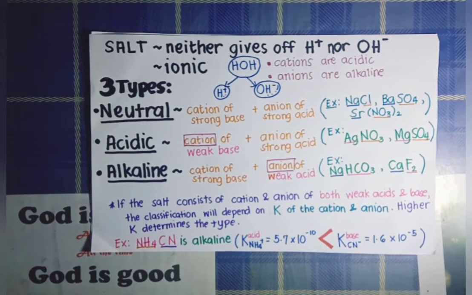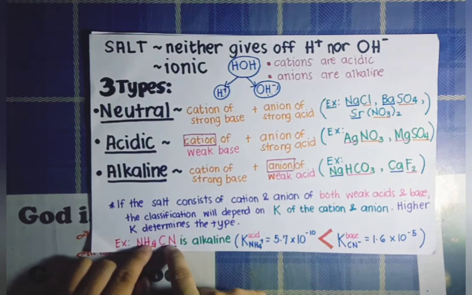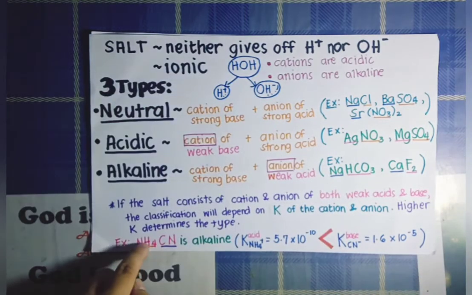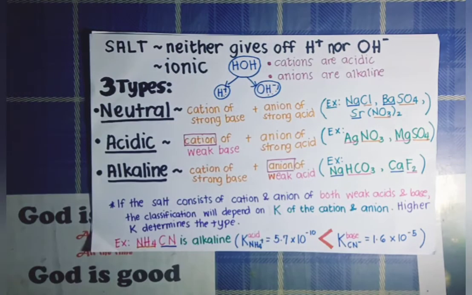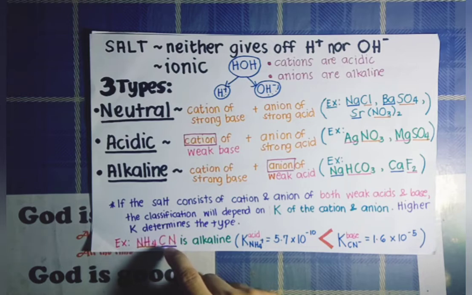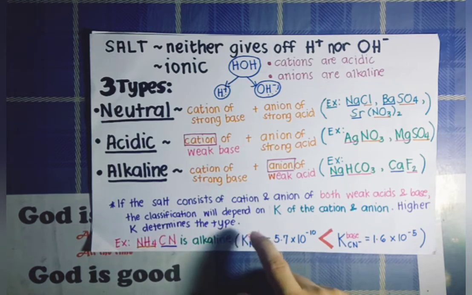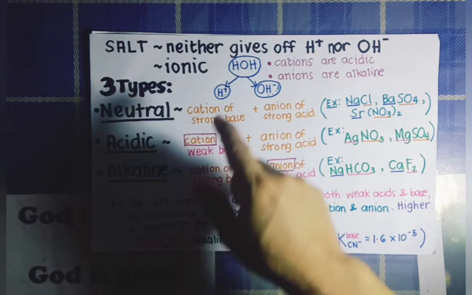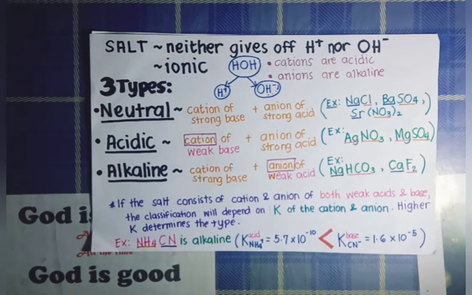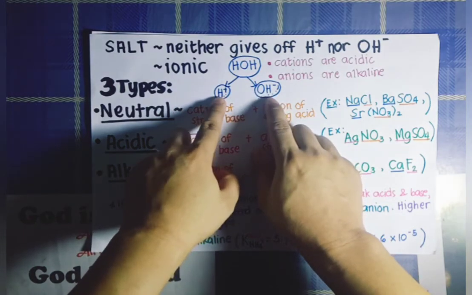Just a clarification: both ammonium ion and cyanide ion can react with water molecules since they are considered stronger than the water molecule. However, because cyanide ion has a higher dissociation constant than the ammonium ion, cyanide ion will be the one that primarily reacts with the water molecule. Take note that cyanide ion is an anion, which means it is negatively charged, and as a negatively charged ion, it is always attracted to a positively charged ion. Between these two components of water, which one is positively charged?